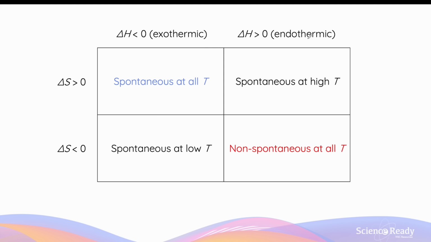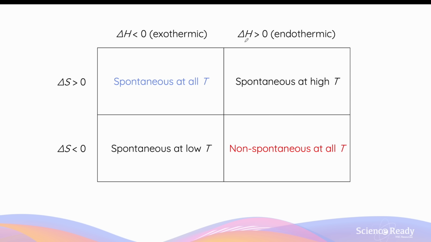For endothermic chemical processes, the ΔH is positive, so it's unfavorable. This would be spontaneous only if the entropy change is positive, so it's favorable and the driver of the reaction. And the reaction will only be spontaneous at high temperatures. Again, this is related to the Gibbs free energy equation. When you have a positive enthalpy and you're subtracting temperature times ΔS, you want the temperature to be as high as possible. So you're subtracting a larger number in order to produce a negative ΔG value. So high temperatures will make endothermic reactions more likely to be spontaneous.